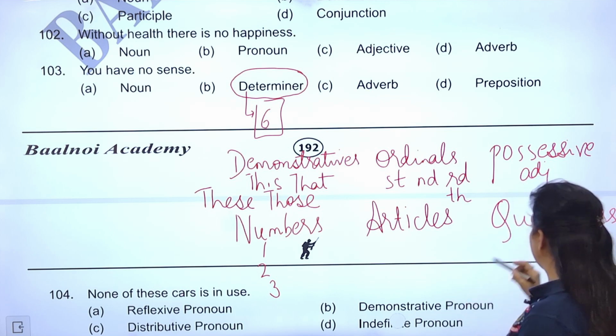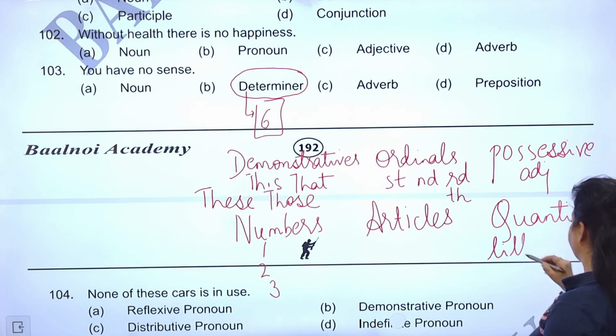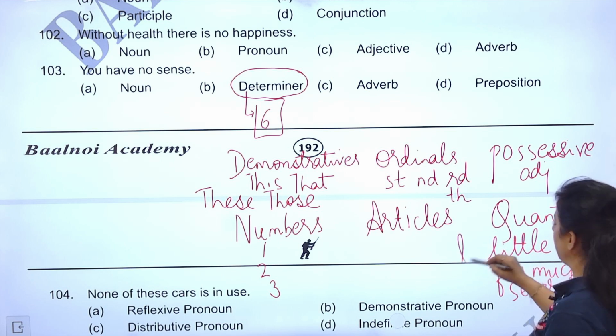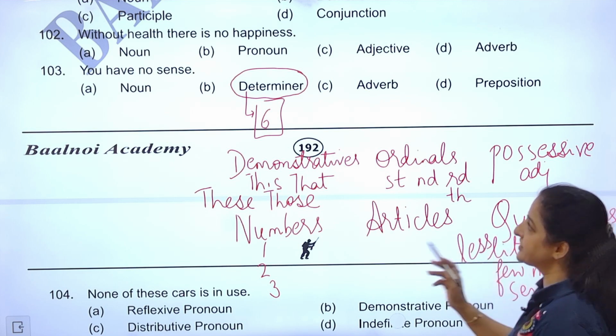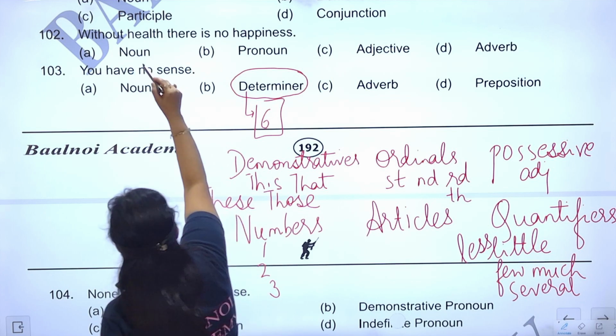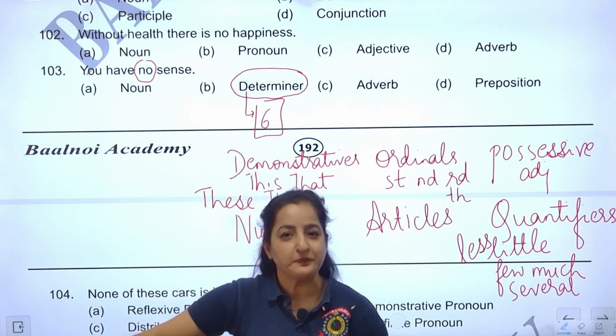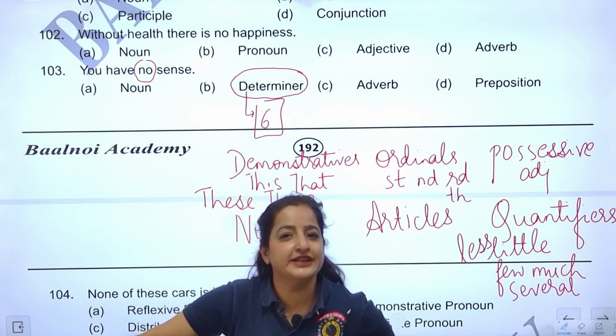Even a little, few, much, several, less. All of this talks about the quantity. Now, if you see here, it did give the quantity. How much sense? No sense. Right? So it is clearly a quantifier.